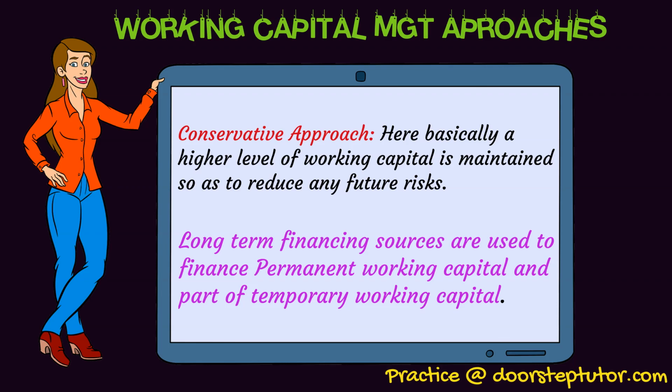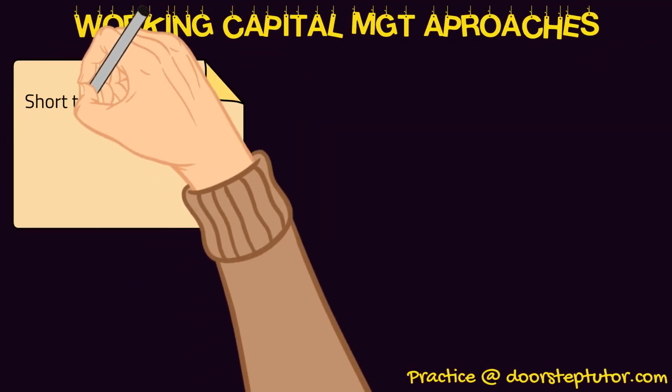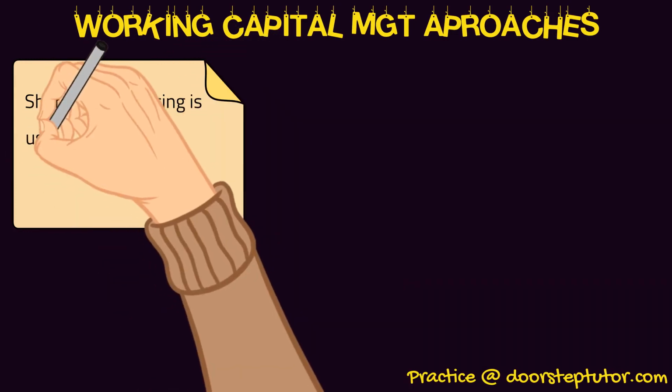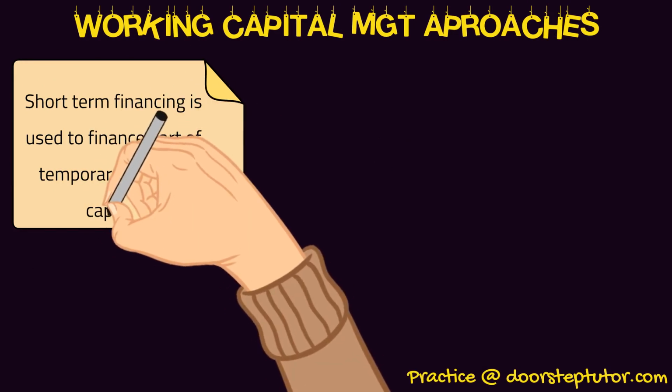So just remember, this conservative approach focuses on financing the permanent working capital, that is the capital which we require every time, from long term financing, which is considered safe, and part of temporary working capital, which is over and above the permanent capital, from long term financing. Short term financing is used to finance part of temporary working capital. So temporary working capital is also financed partly from short term financing.